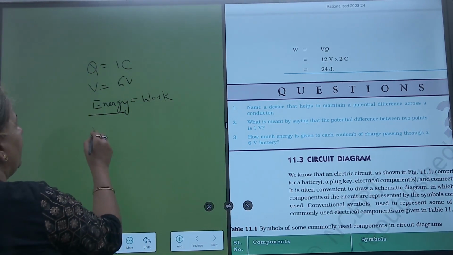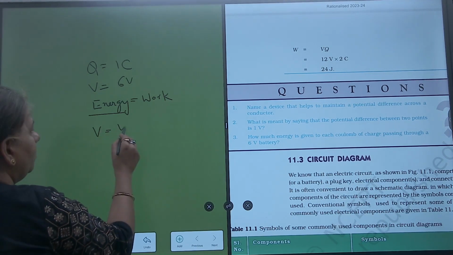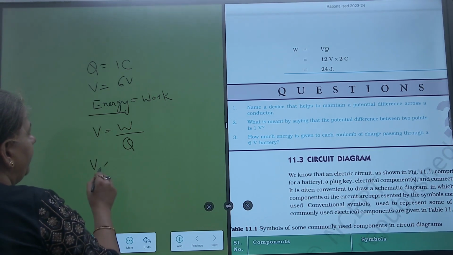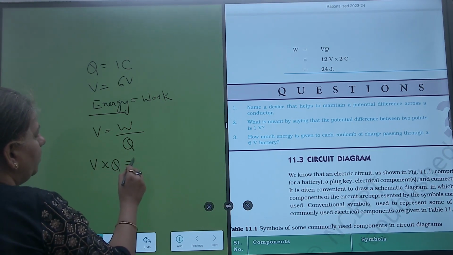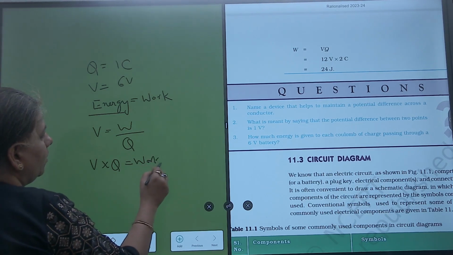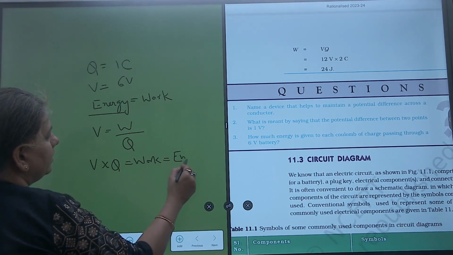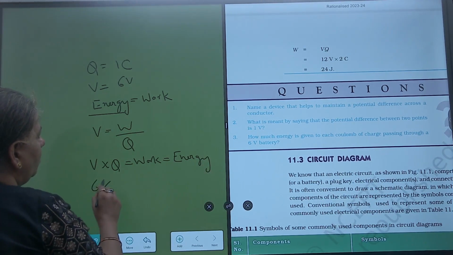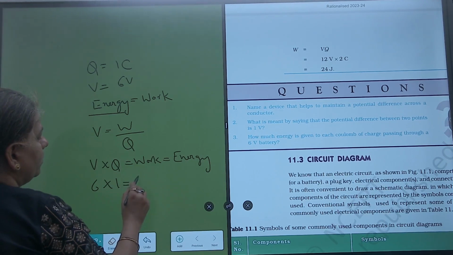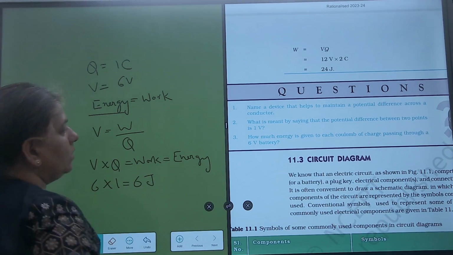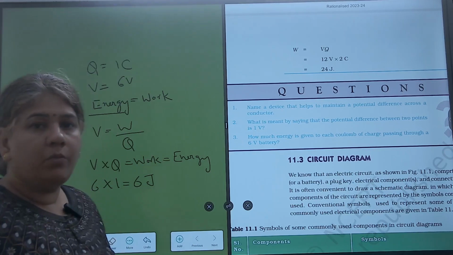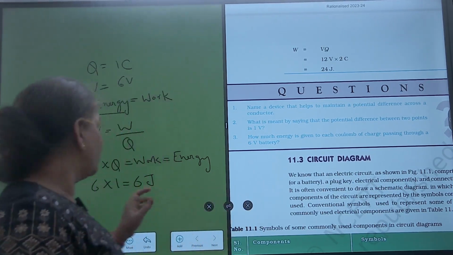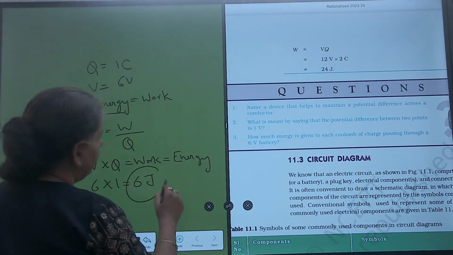So using the formula, V is equal to work upon Q, V into Q will give you work or energy. So V is 6, Q is 1, so we get 6 joules. So how much energy is given to each coulomb of charge? That is 6 joule is given to each coulomb of charge. This much energy is given.